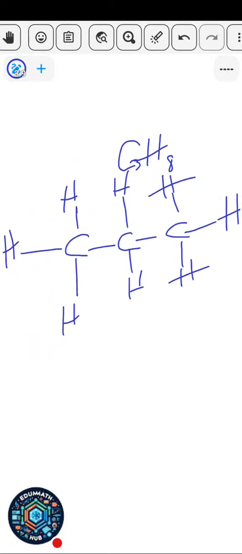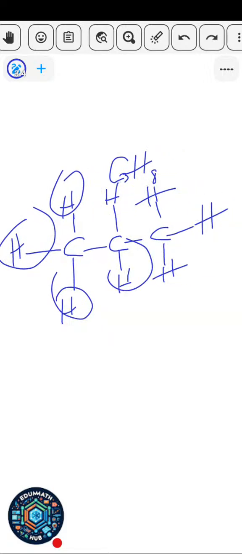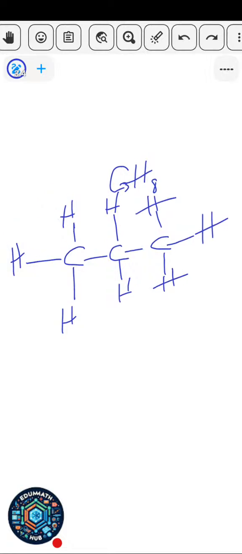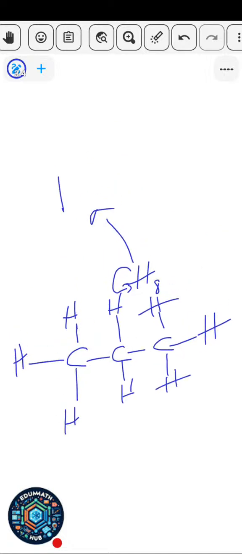So you can see this structure now. If you count the hydrogens, you have 1, 2, 3, 4, 5, 6, 7, 8. You can see you have 8 hydrogen atoms there. This is now the structural formula of this molecular formula, which is called propane.